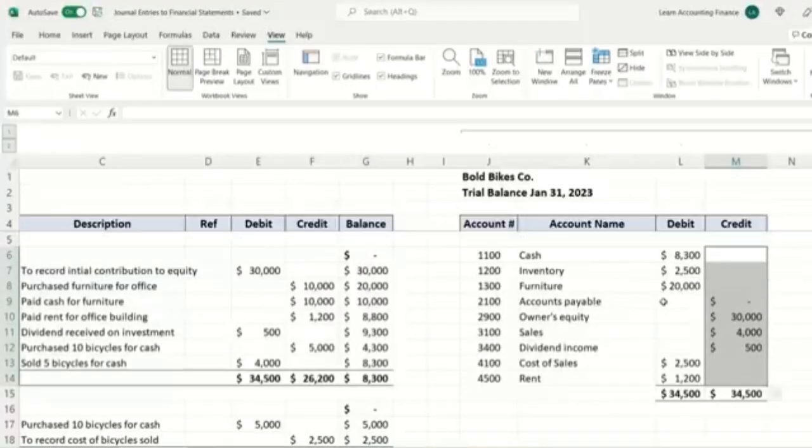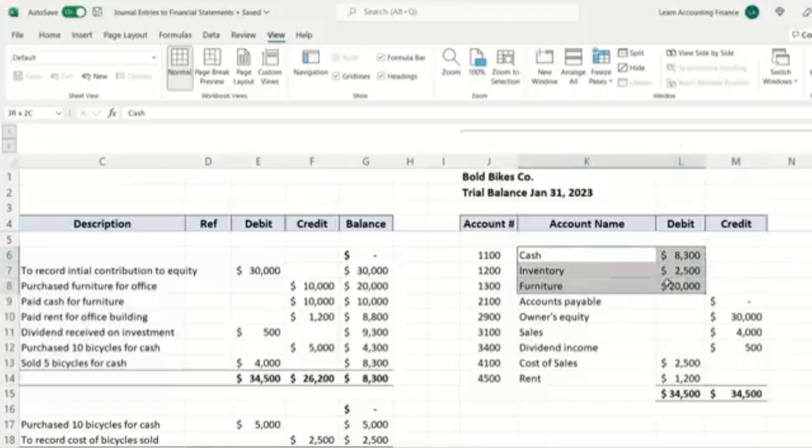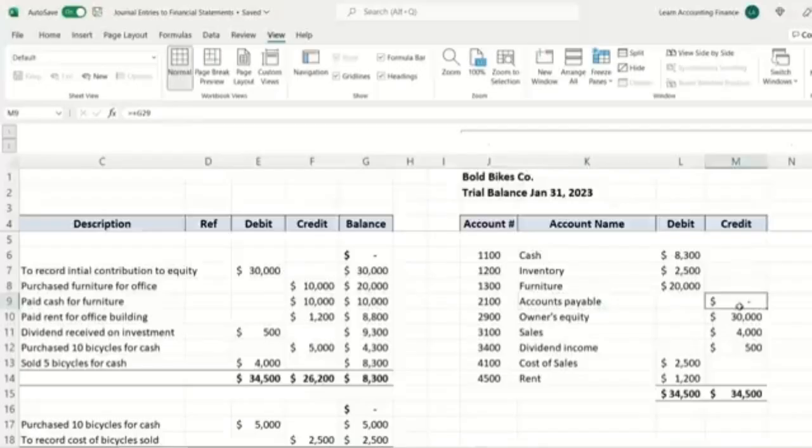You may recall I mentioned that assets usually have a debit balance, which is exactly the case in this example. Accounts payable, if there was a balance, would probably be a credit balance, but in this example, we have already paid the amount for accounts payable, so there's no balance there. Similarly, owner's equity, we have a credit balance by default. And then we discussed also that all income accounts usually have a credit balance and all expense accounts usually have a debit balance. So again, you can see all the debit and credit balances are equal.